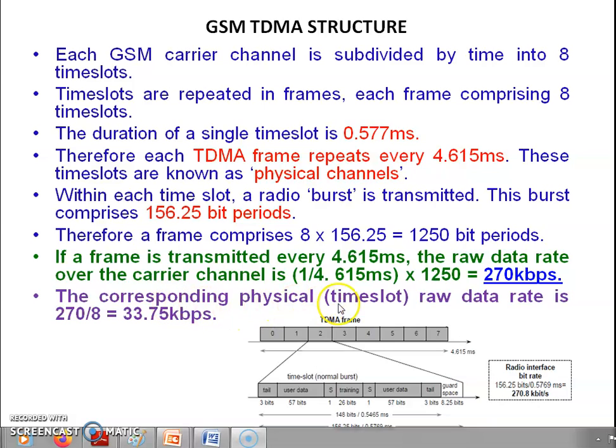The corresponding physical raw data rate is 270 kbps. If I divide it per user, or you can say across the 8 time slots, then per user we can say 33.75 kbps. So this is the total bit sequence that we can get for one single user. In continuation, in a few slides we will understand it much better. So you have to remember the 270 kbps data sequence. So here also you can understand the radio interface bit rate is around 270.8 kbps.